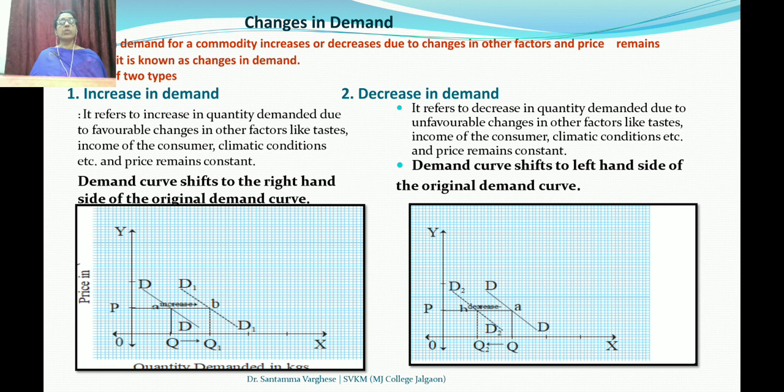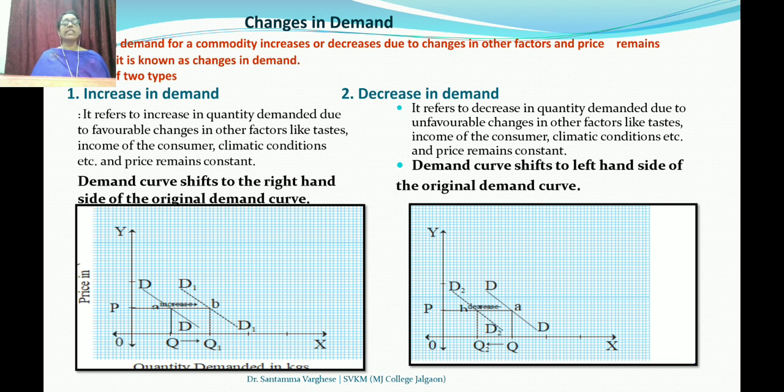The demand curve shifts to the right side of the original demand curve. When there is an increase in demand, the demand curve shifts forward. Shift right. You can see DD is the demand curve, D dash or D1 is the new demand curve. It shifted to the right. An arrow is shown between Q and Q1. So while explaining the diagram, the same thing you have to learn to explain. That is very essential in economics.